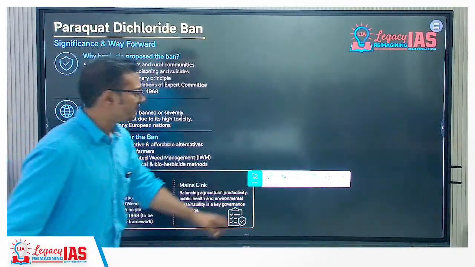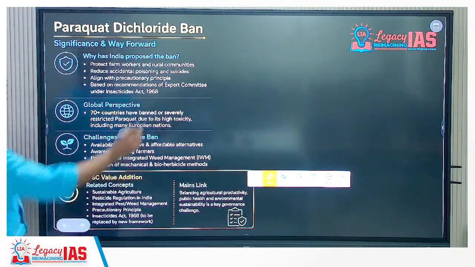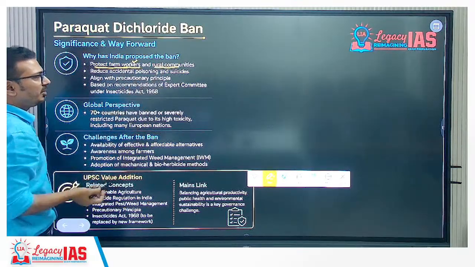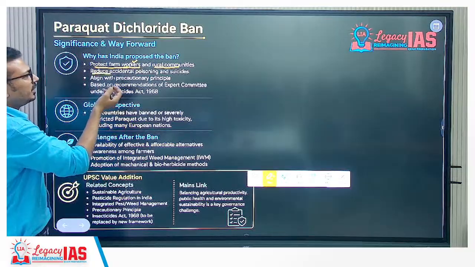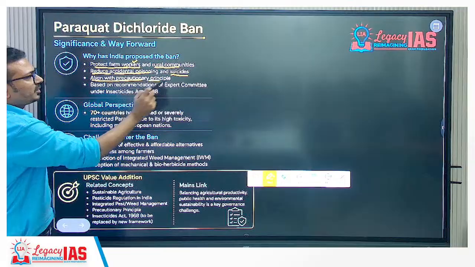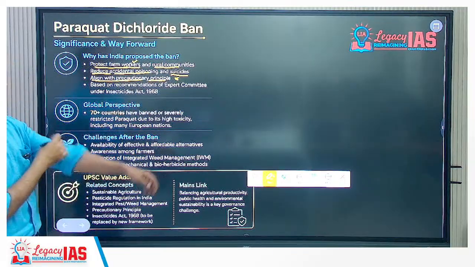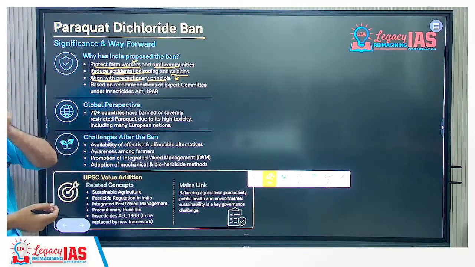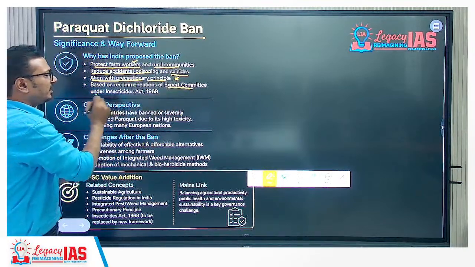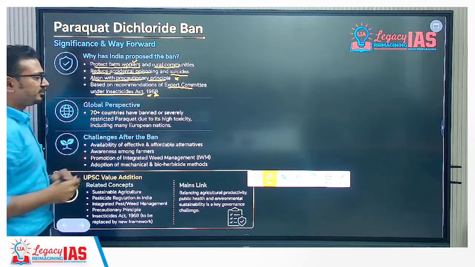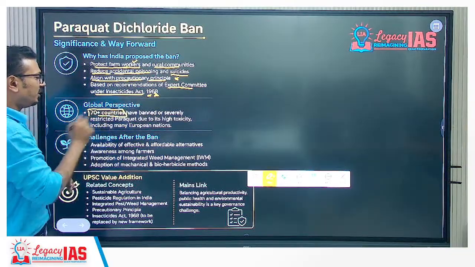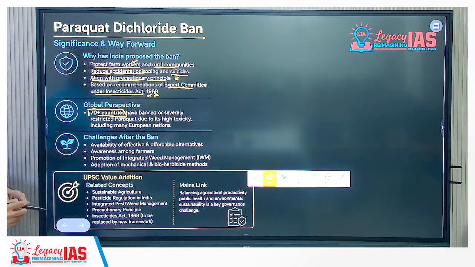Okay, significance and way forward. Why has India proposed the ban? Protect farm workers and rural communities from poisoning, reduce accidental poisoning and suicides, align with the precautionary principle. The precautionary principle is an important aspect in dealing with these harmful chemicals. It is based on the recommendation of an expert committee under the Insecticides Act 1968. Also, global perspective: 70 plus countries have already banned this particular herbicide, including European nations.